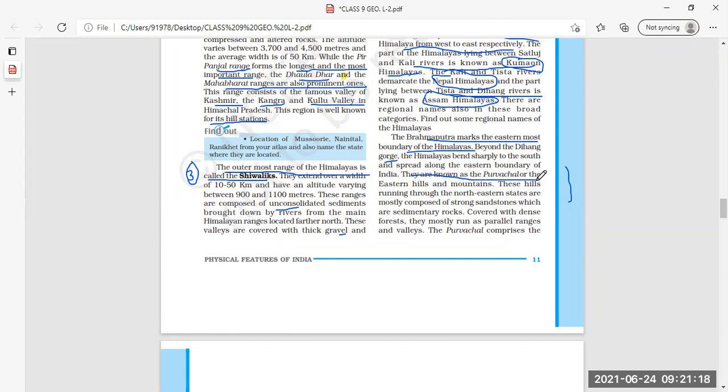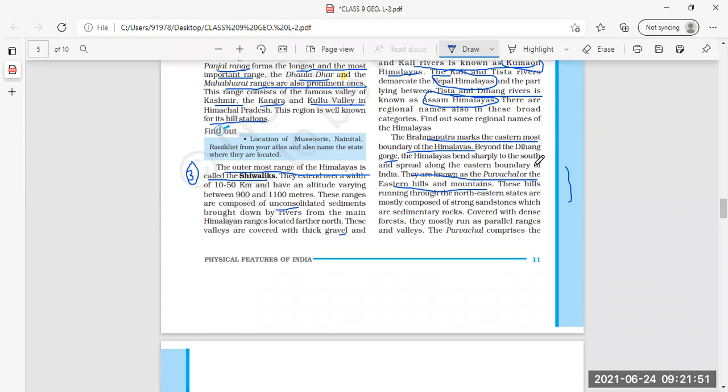Underline this, it is very important. What is the location of Purvachal? Have you underlined Purvachal? Beyond the Dihang Gorge, the Himalayas bend sharply to the south and spread along the eastern boundary of India, and that is called Purvachal, or the eastern hills or mountains. Clear?